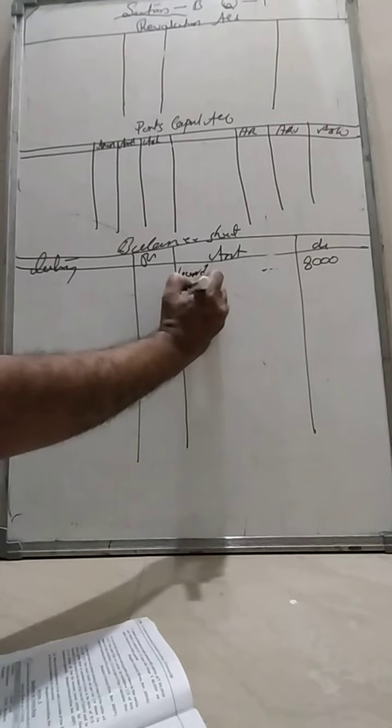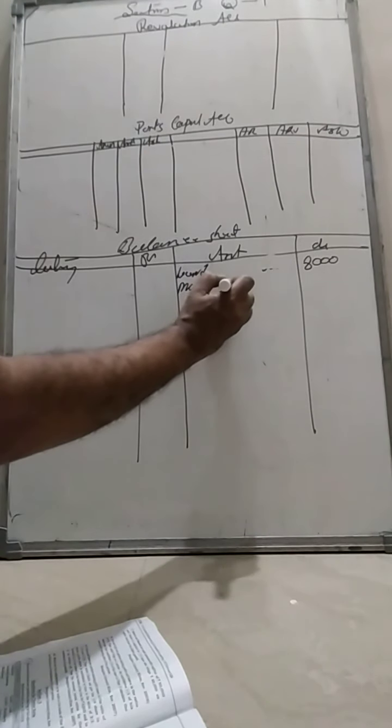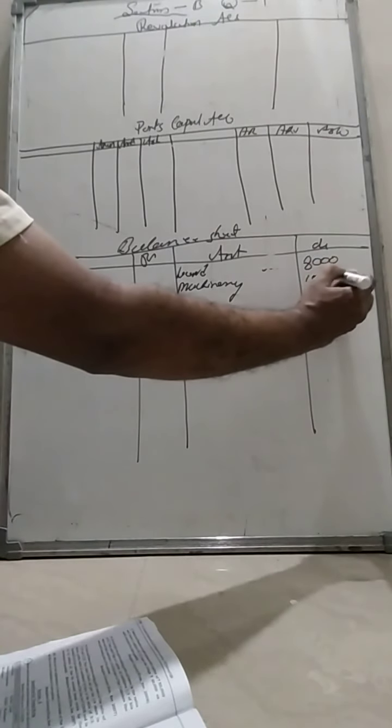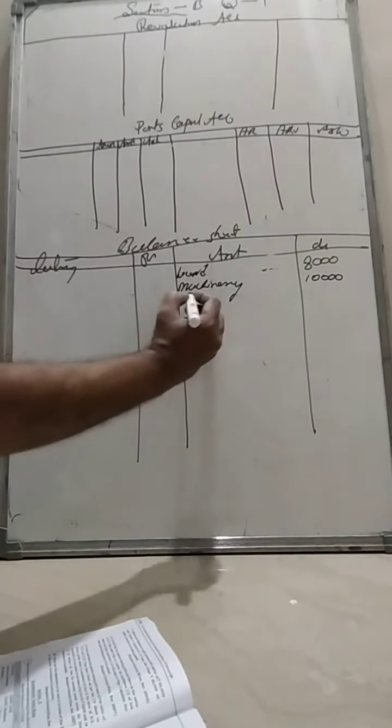Thereafter, the next one is machinery. Before you write the outer column, you are supposed to see whether there is an adjustment for machinery. In this problem, there is no adjustment for machinery, so you enter it directly in the outer column. Thereafter, debtors.